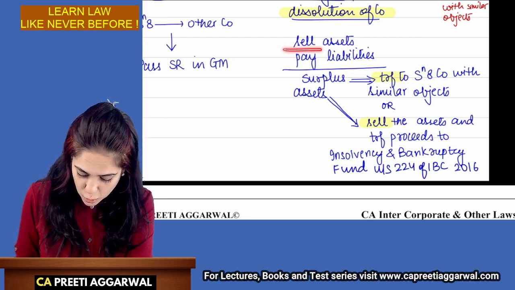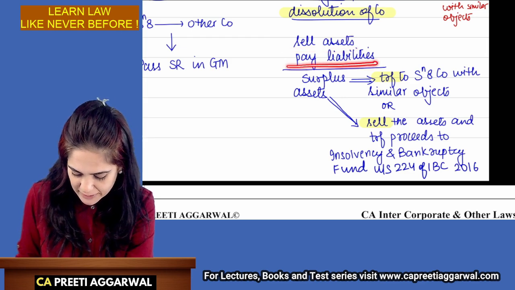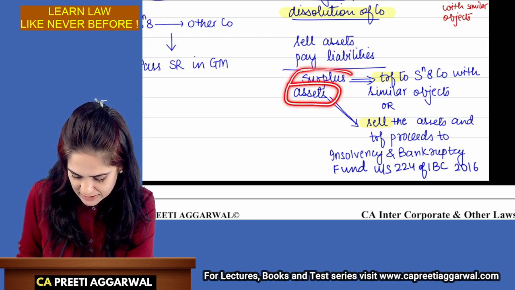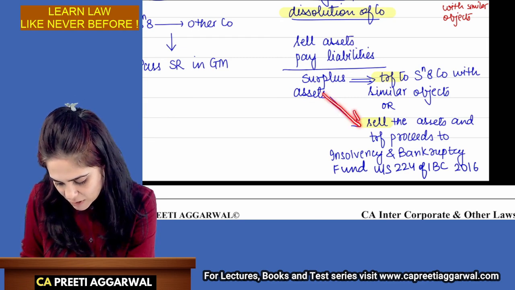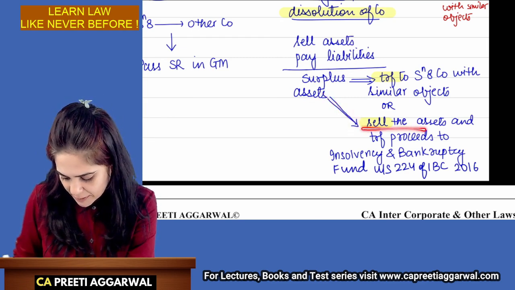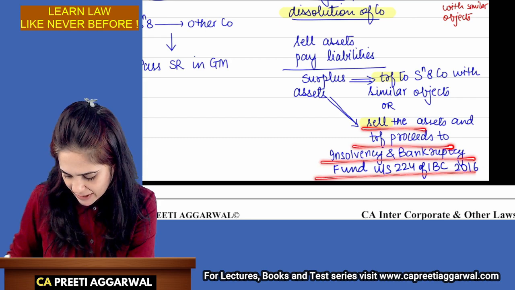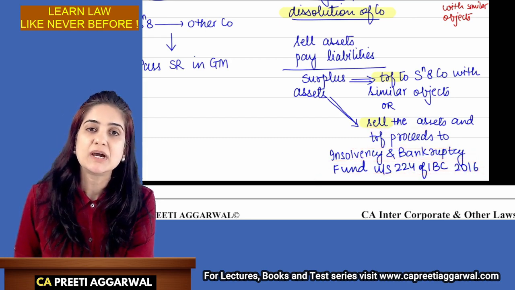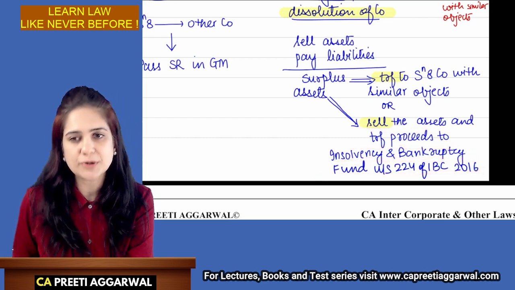What if I sold the assets, paid off the liability, but I have surplus assets? Sell those assets, transfer the proceeds to Insolvency and Bankruptcy Fund under Section 224 of the Insolvency and Bankruptcy Code 2016.